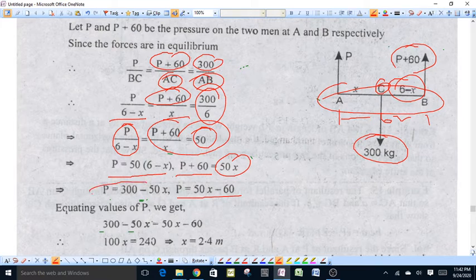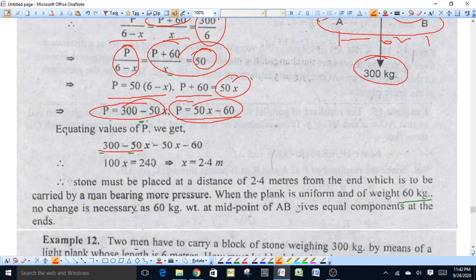From these two equations, equating them, we have 300 minus 50x is equal to 50x minus 60. By solving this equation, x comes out to be 2.4. Therefore the stone must be placed at a distance of 2.4 meters from the end which is to be carried by the man bearing more pressure.